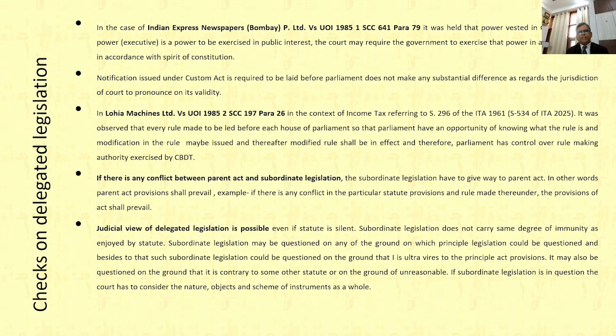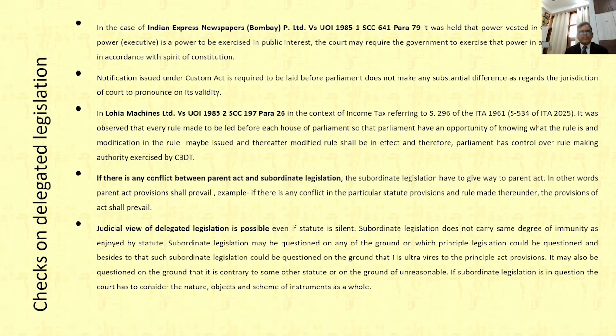Then there must be control checks, by way of the notification issued or rule made being laid before both houses of the Parliament, and at least some exposure. All these control mechanisms are there under the tax statutes, in the GST as well as the provision in the Income Tax Act, section 296 of the old Income Tax Act 1961, and the corresponding provision is section 534 in the new Income Tax Act, where any rule made or circular etc. shall have exposure to Parliament, and if Parliament so decides, then the modified rule could be made applicable. If Parliament suggests any modification, we must take care of it.